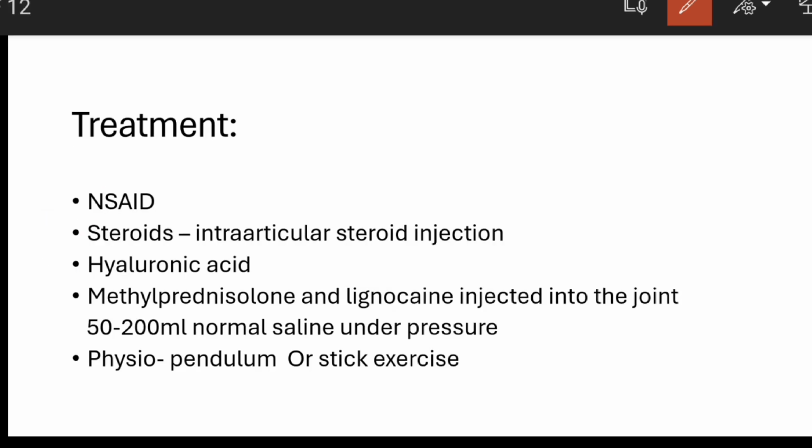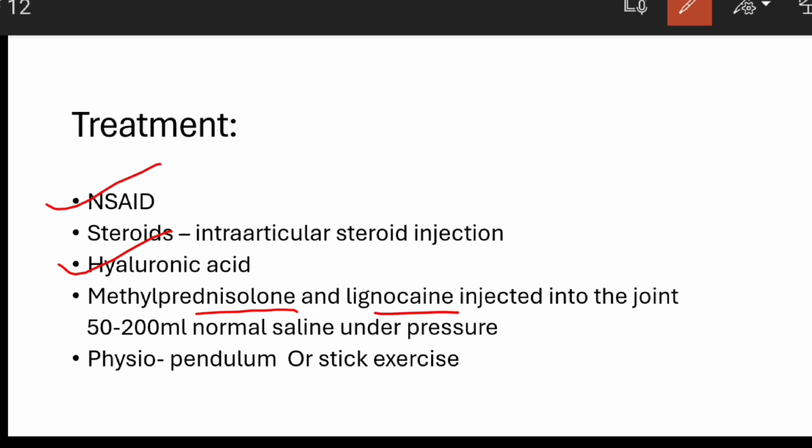Treatment can be divided into conservative and surgical treatment. First we will look at the conservative treatment. NSAIDs to reduce the pain, and steroids, that is intra-articular steroid injections, are given. Why? To reduce the pain. Hyaluronic acid helps in the lubrication of the joints and thereby reduces the stiffness.